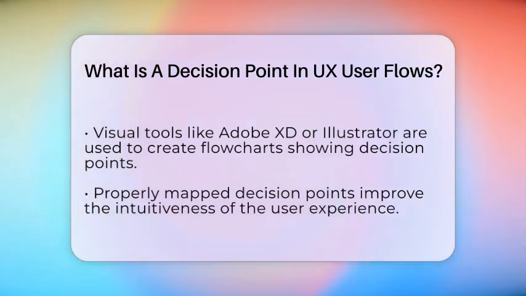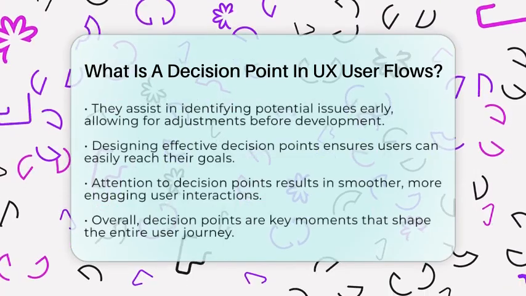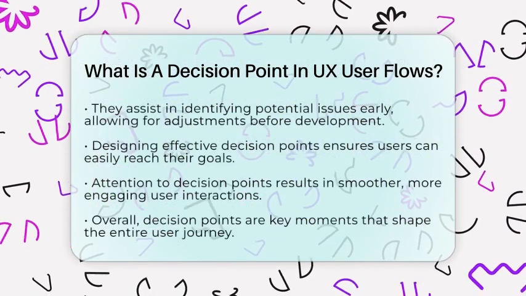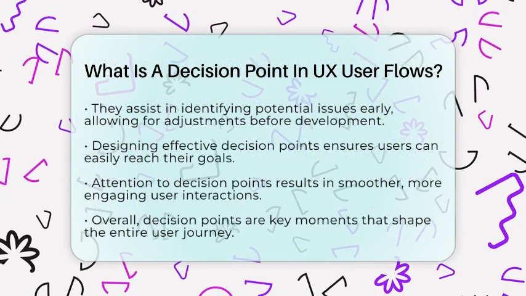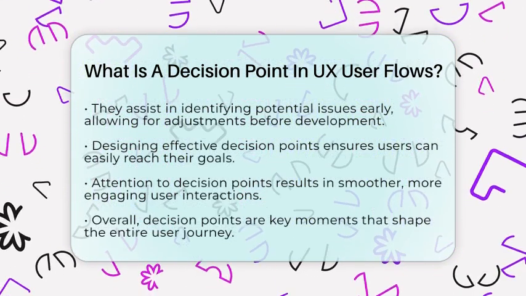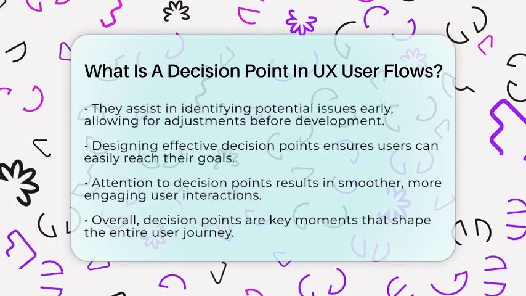Knowing where decision points are helps you create a more intuitive experience. For example, if a user is choosing between different subscription plans, the decision point guides them to the best option based on their needs. It also helps you design clear, simple choices that prevent confusion. When you map out user flows with decision points in mind, you can identify potential problem areas and fix them before development begins.